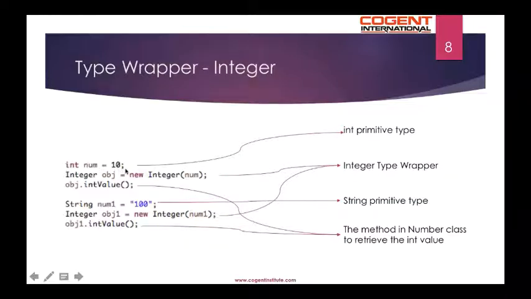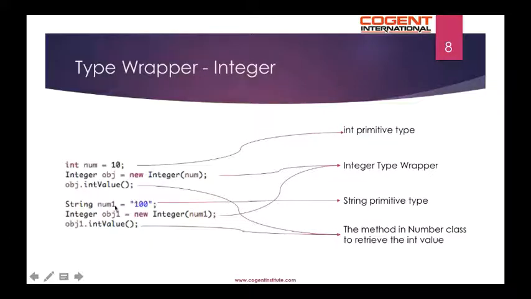This is the int primitive type. So the Integer type wrapper class has a constructor which takes in the int primitive type and returns an object of the Integer type wrapper. So intValue can be called on the object reference of the Integer type wrapper to get back the primitive value.